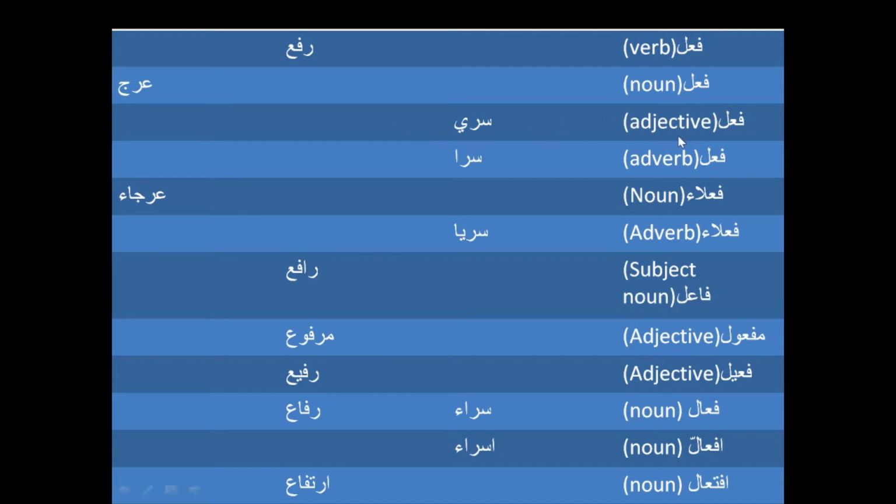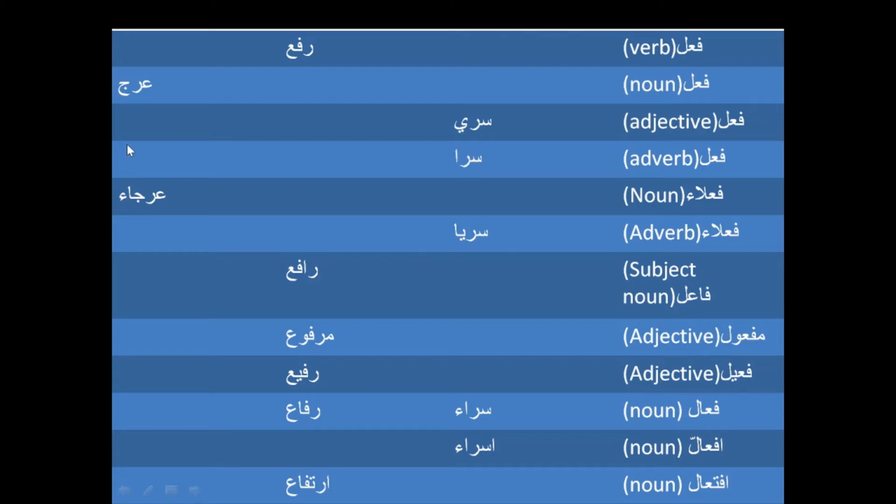And then we have fa'ila. This Sari, the third word on this scale, is again a three-lettered word, and Sari is something which is secret, an adjective. And then Sari becomes Sara. Sara is also a three-lettered word, and it is an adverb, meaning secrecy or privacy.